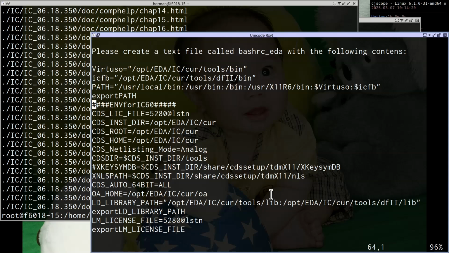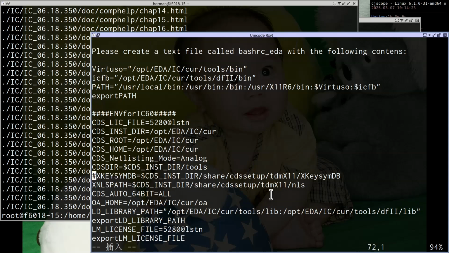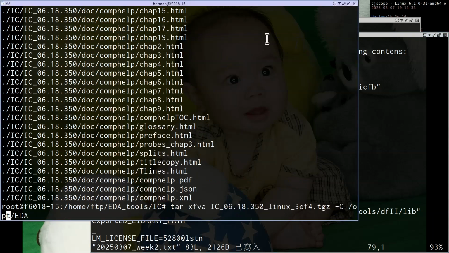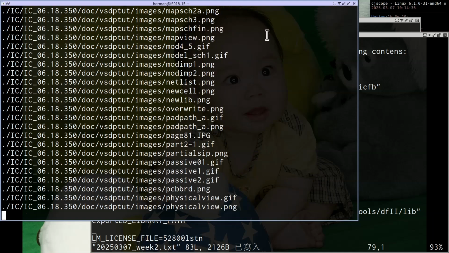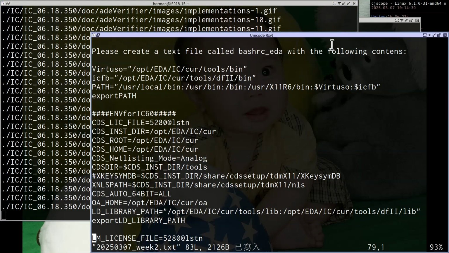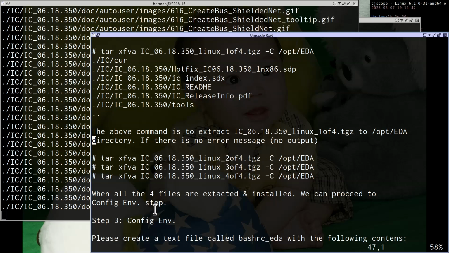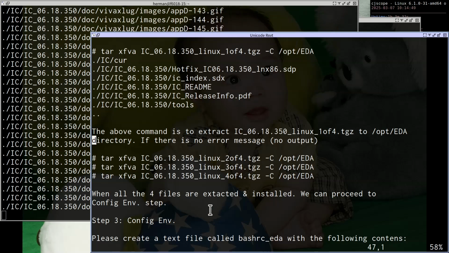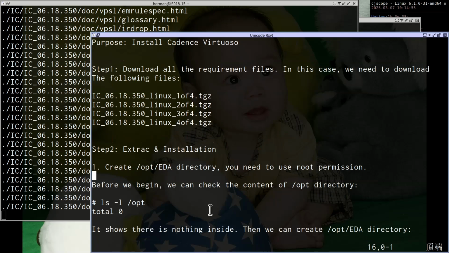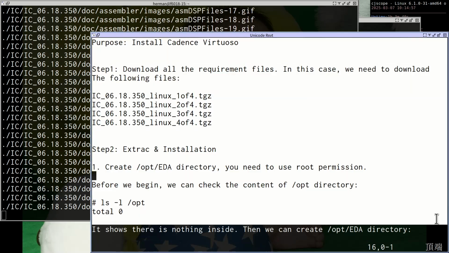Okay, I will not give you this file directly. You need to use vi to type it by yourself. If you are not familiar with vi, you need to practice that. I will explain this later because you are still very far behind my progress now. So currently, please go to step 2. Please finish step 2, okay? And I will give you my note now.